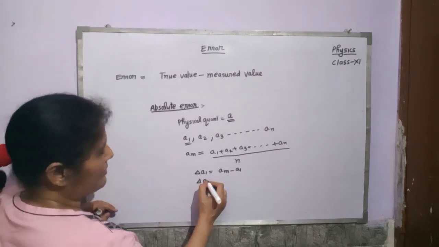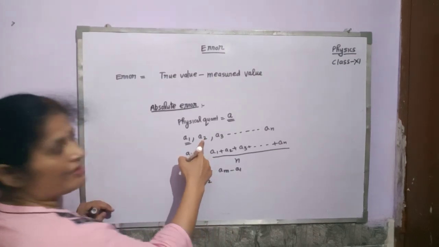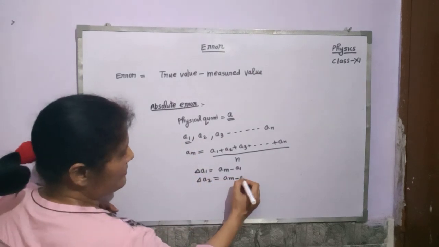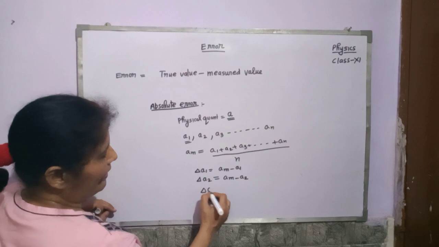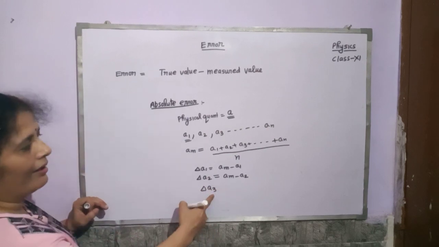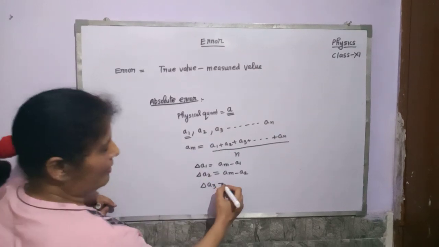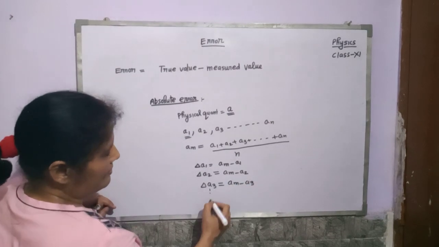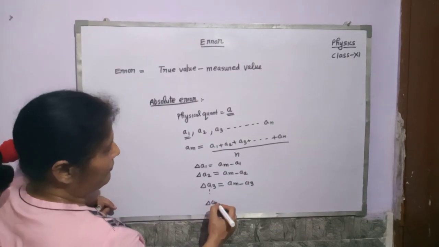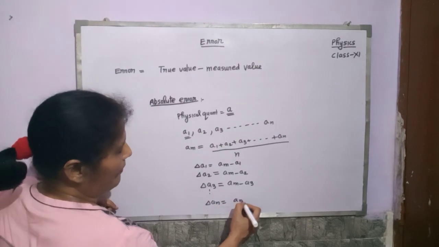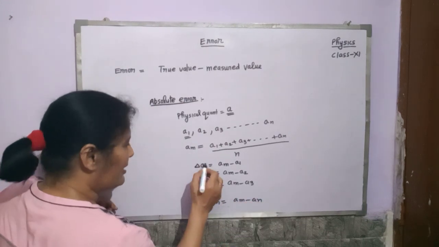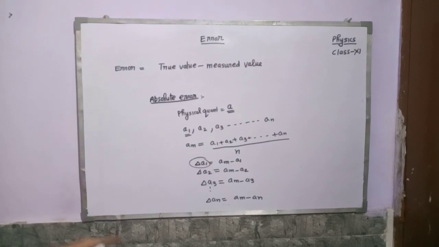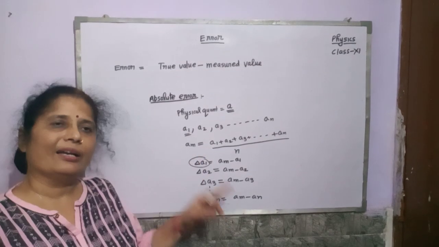Delta A2, the absolute error in the measurement of A2, is equal to Am minus A2. Now delta A3, absolute error in the measurement of A3, is equal to Am minus A3. Last one is delta An, which is equal to Am minus An. These are the absolute errors. Absolute errors for different measurements are different.